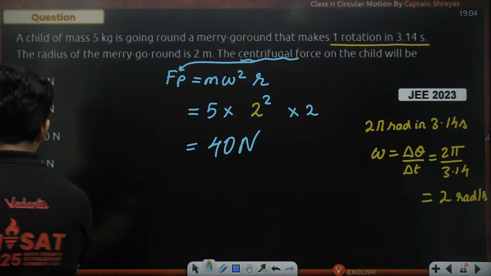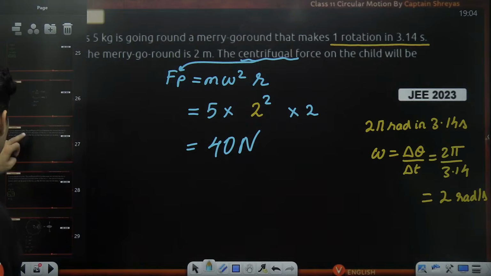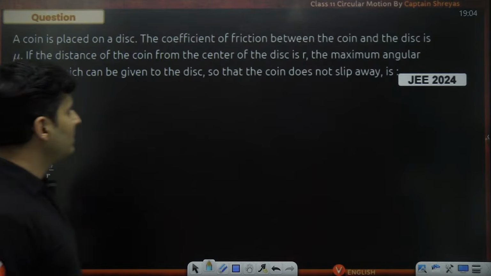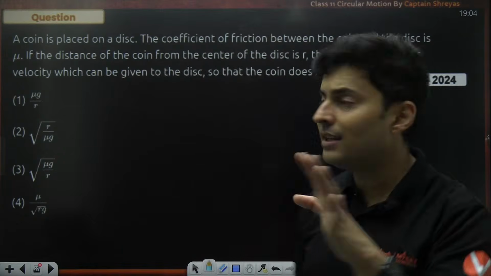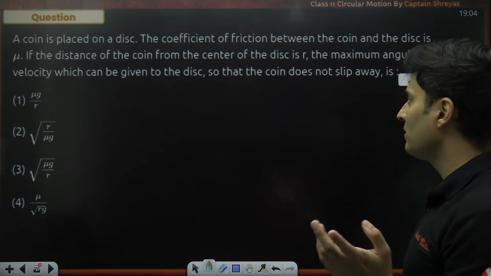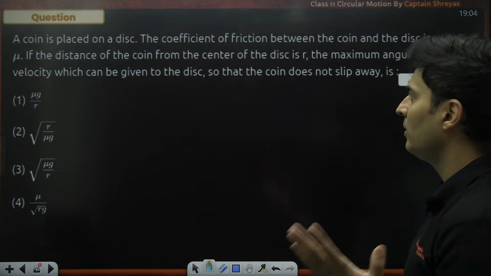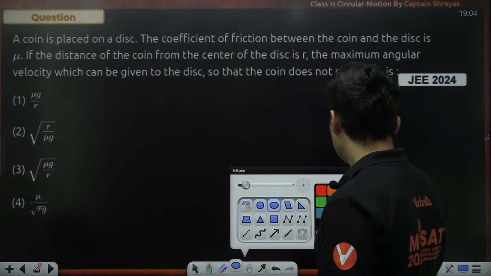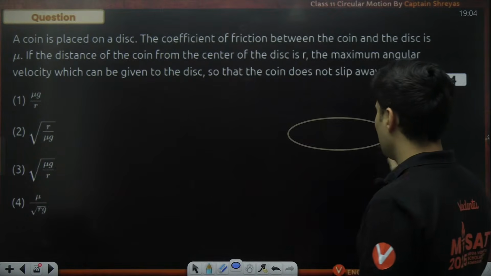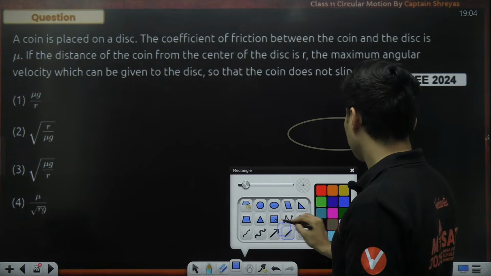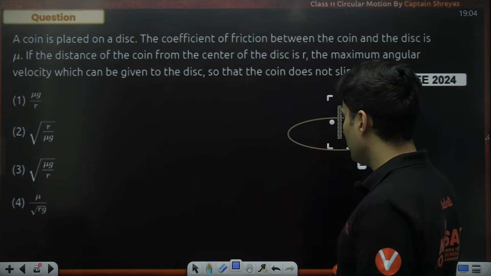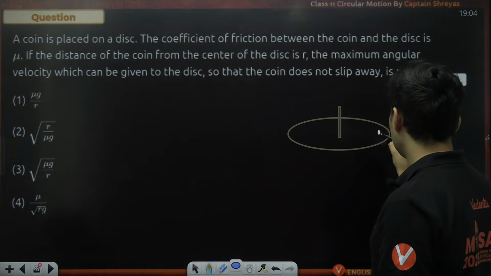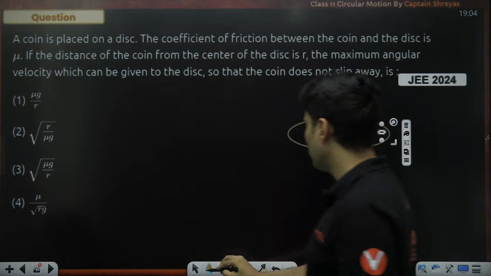Yeah, great. Moving on to the next question on your screen, and here it is. What do we have? A coin is placed on a disc. The coefficient of friction between the coin and the disc is given to be mu. If the distance of the coin from the center of the disc is r, find the maximum angular velocity which can be given so that the coin does not slip away. Okay. So first of all, let's visualize our disc, which is like this. And this is the axis maybe. Then we'll show the coin somewhere over here. This is the coin which is placed over here.